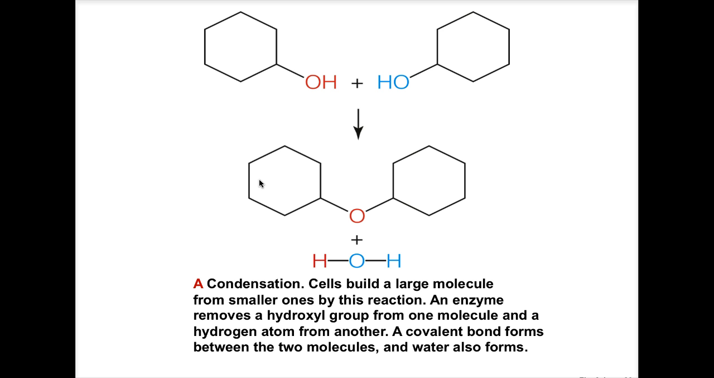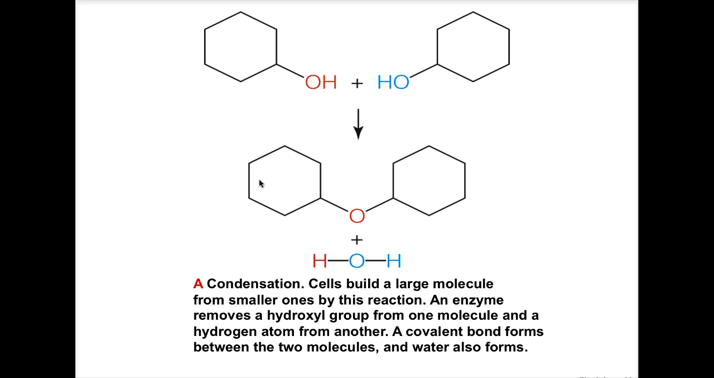So in this example, we have two carbon-based molecules. We have the one to the left with a 6-carbon ring and an OH, and the one to the right with a 6-carbon ring and an OH. You can see that we're going to add them together, represented by the plus sign. The arrow shows what they make. And notice what they make are the two 6-carbon rings now bound through an oxygen.